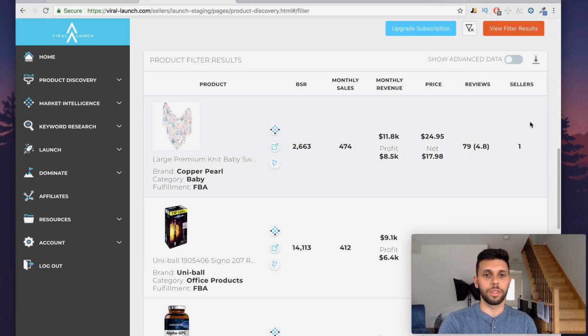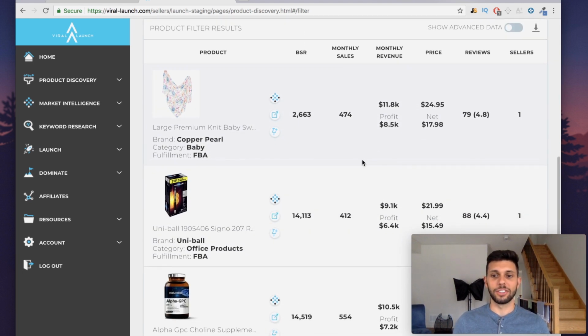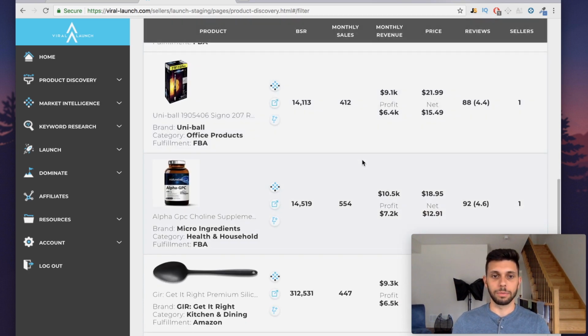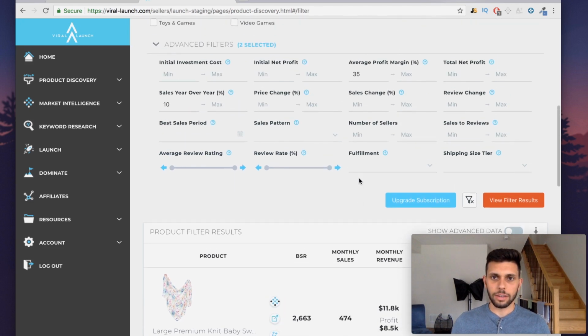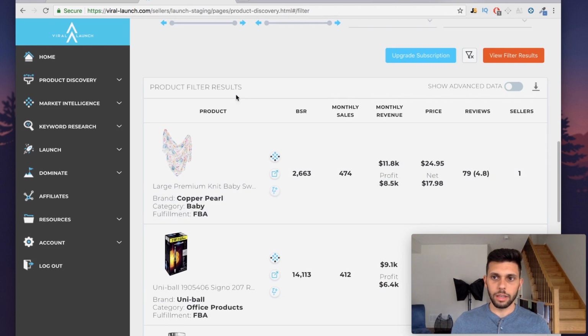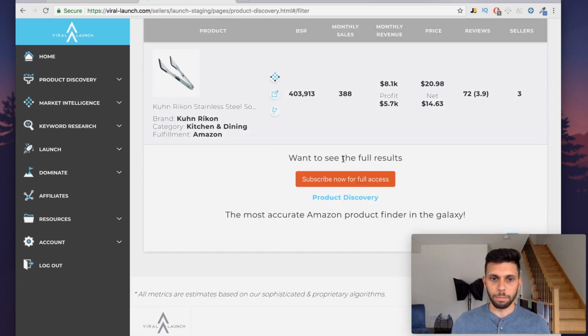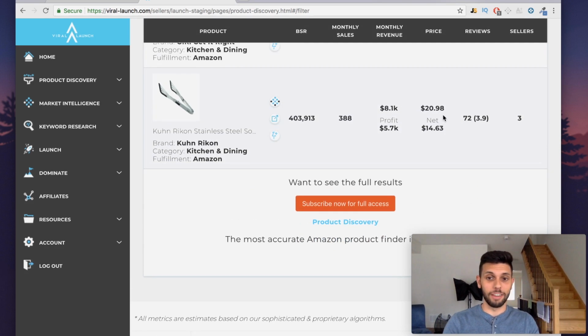So we're clicking in for the first time with Viral Launch. That sounds pretty crazy to me because I've been so dedicated to Jungle Scout, but I've heard too many good things from you guys and too many things letting me know that I'm missing out on some stuff. So let's take a look at what's going on here. Okay, I'm not seeing how many products are being shown to me right now, and it's not letting me look for more stuff. So I guess I'm left with no choice but to subscribe right now with you guys live, and I'll be back with that in just a second.